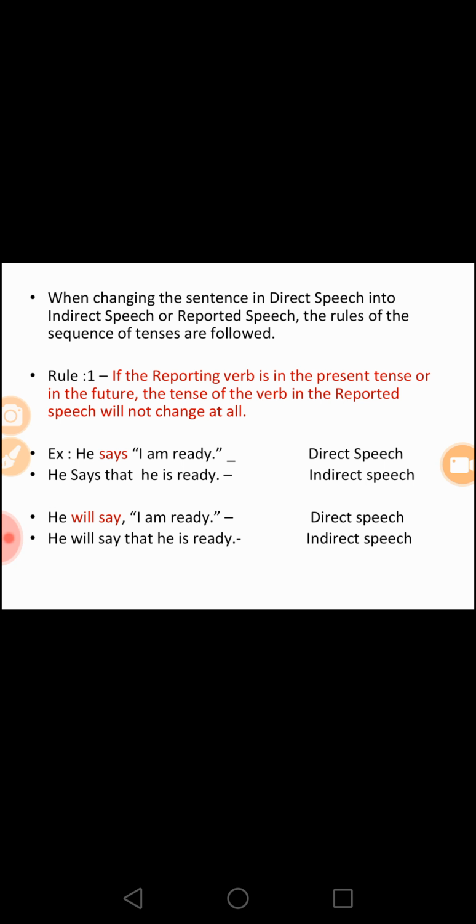Next, he will say, "I am ready." Here the reporting verb is in simple future. So we write the sentence in reported speech like this. He will say that he is ready.